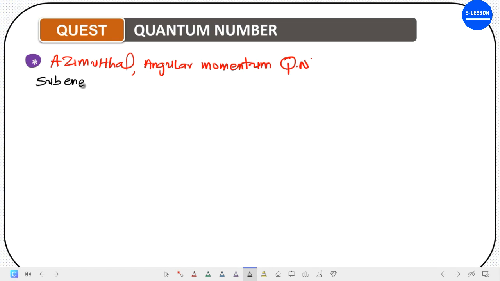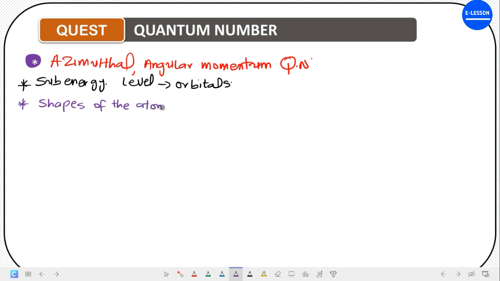It describes the electron into its sub-energy level. Now, these sub-energy levels are called orbitals. This quantum number also talks about the shapes of the atomic orbitals.